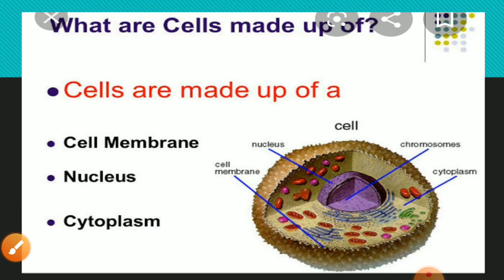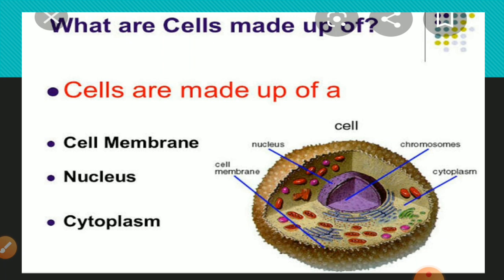In the next slide, we will know what cells are made up of. Actually, many components are found in the cell. The basic components are cell membrane, nucleus, and cytoplasm. Cell membrane is the outermost membrane of the cell. It is a selectively permeable membrane.